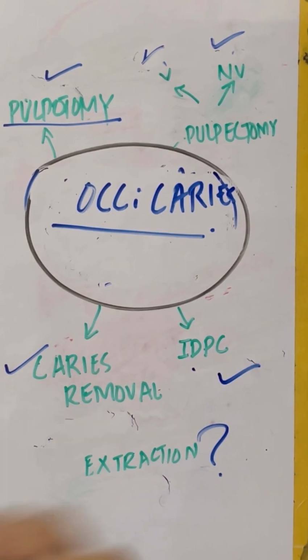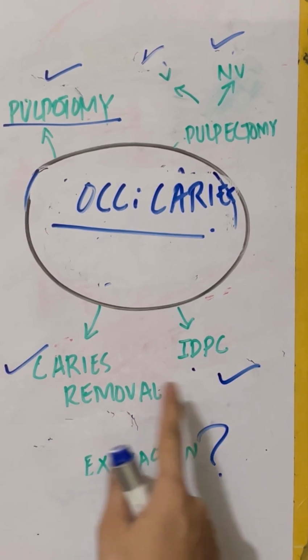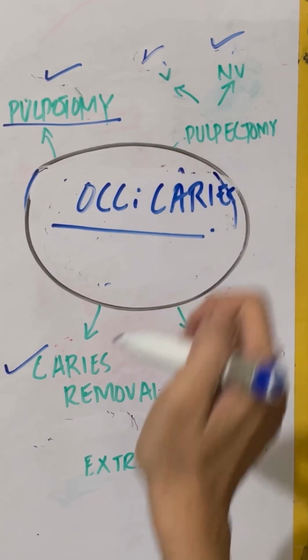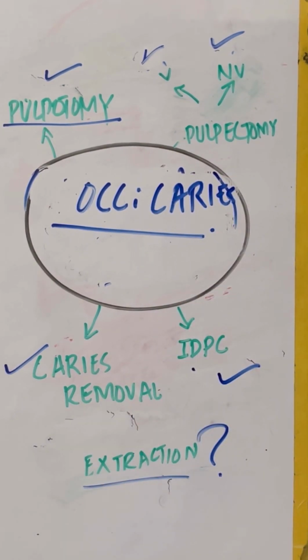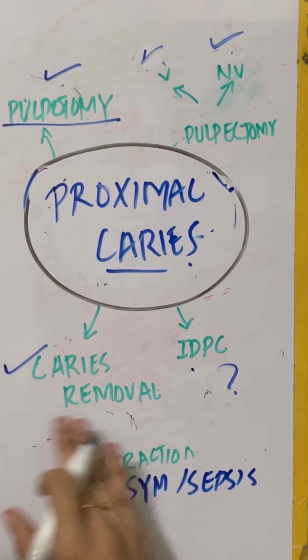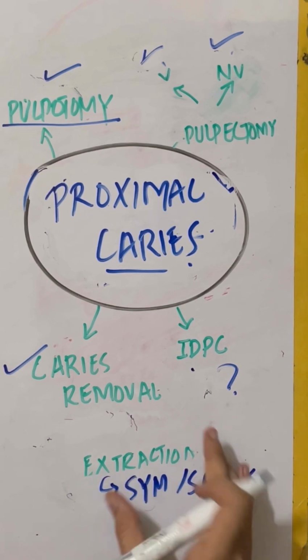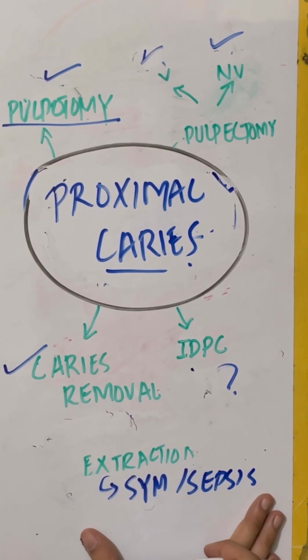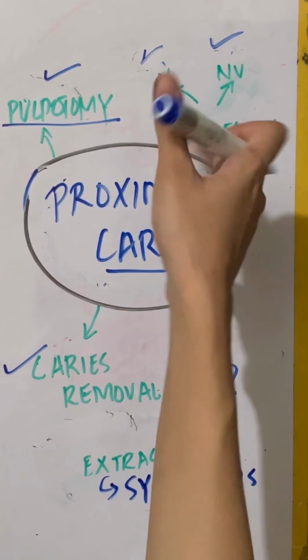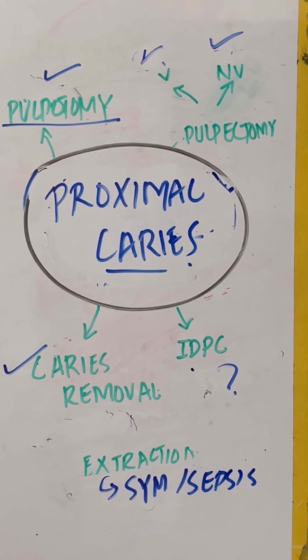For occlusal caries, we will go for caries removal, indirect pulp capping, pulpotomy, and vital and non-vital pulpectomy. But the extraction is questionable and we will not go for direct pulp capping. In proximal caries, we will go for caries removal. The indirect pulp capping will be questionable. Extraction will be preferred if there are symptoms and sepsis. The pulpotomy and pulpectomy in both vital and non-vital cases are preferred.